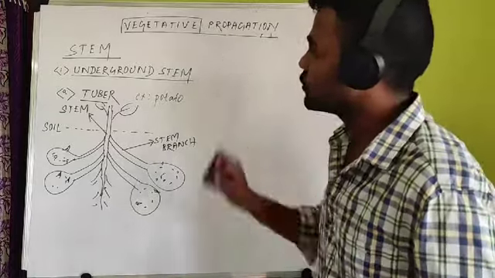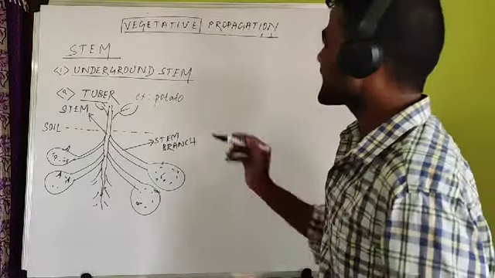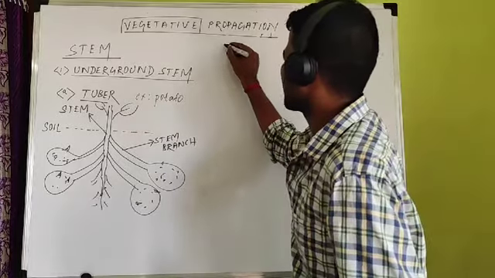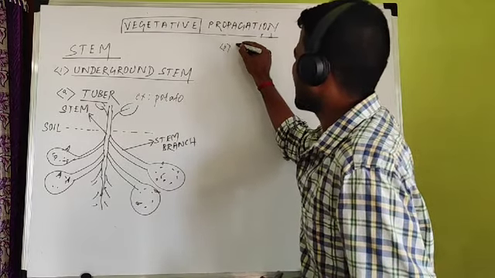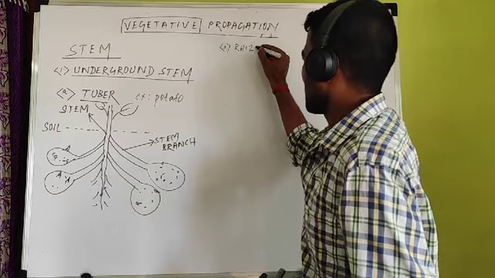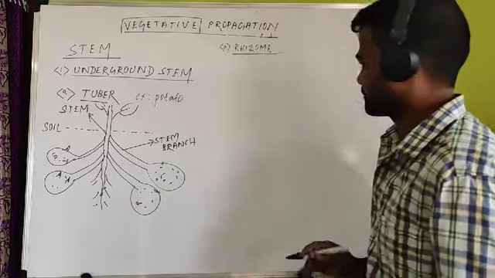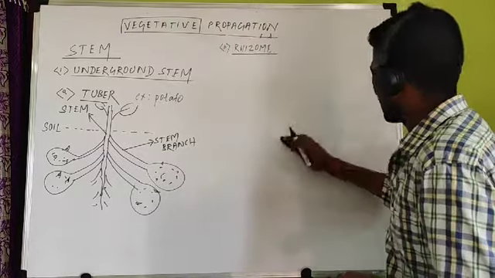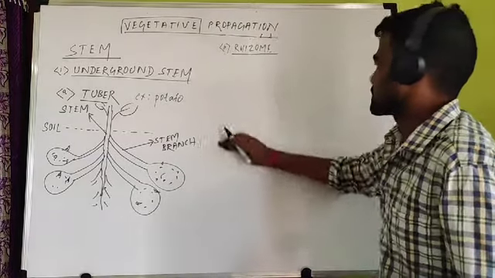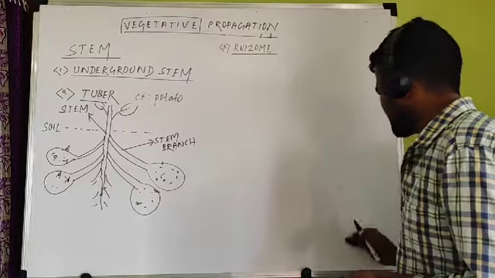So all about tuber is clear. So second, we'll discuss underground stem. Second underground stem is a rhizome. It is also important, rhizome. What happens in case of rhizome? These rhizomes are also underground stems, but they grow as stems.